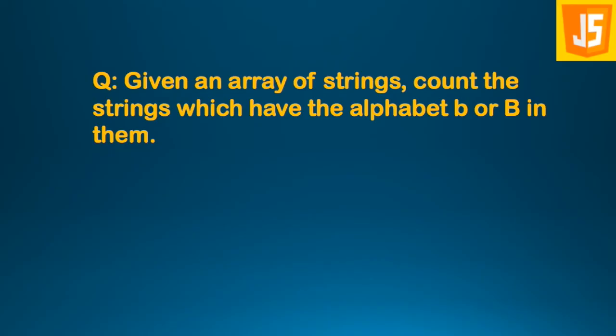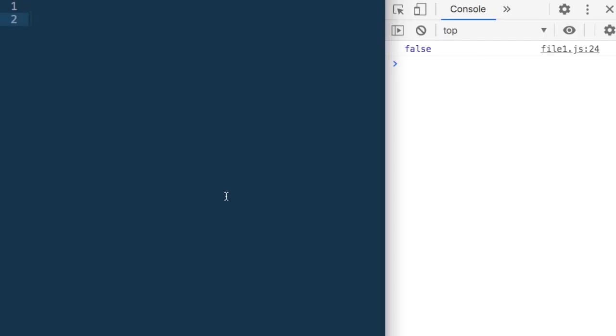Let's look at another problem. Given an array of strings, count the strings which have the alphabet small b or capital B in them. So what do we need to do? We have been given an array of strings and we need to count the strings with b or capital B in them. So there are two things we need to do here.